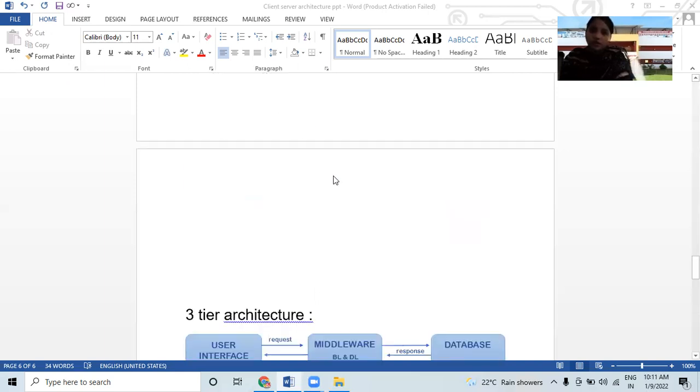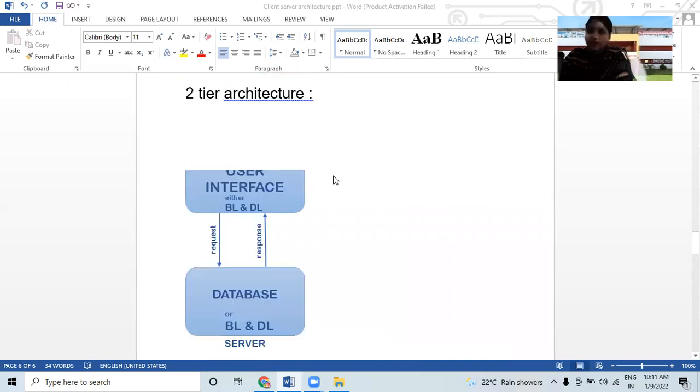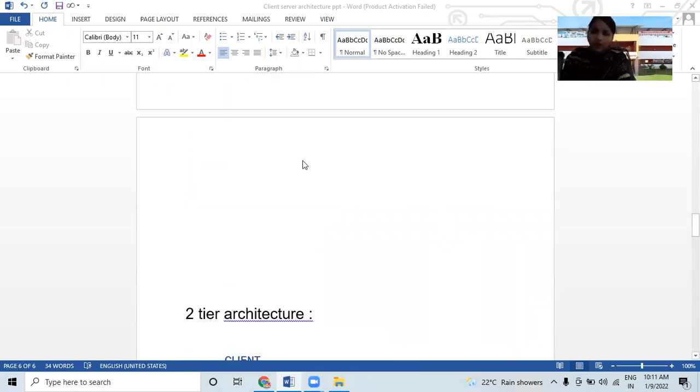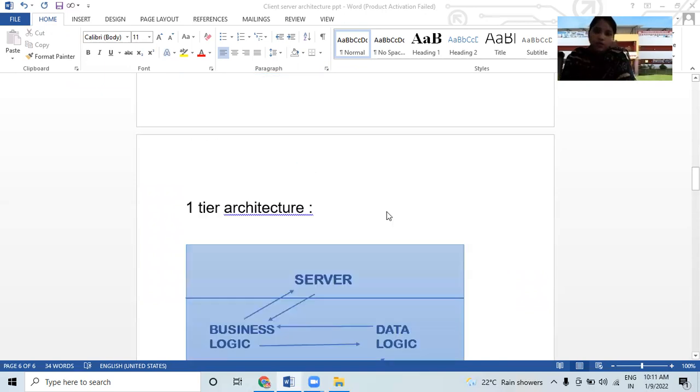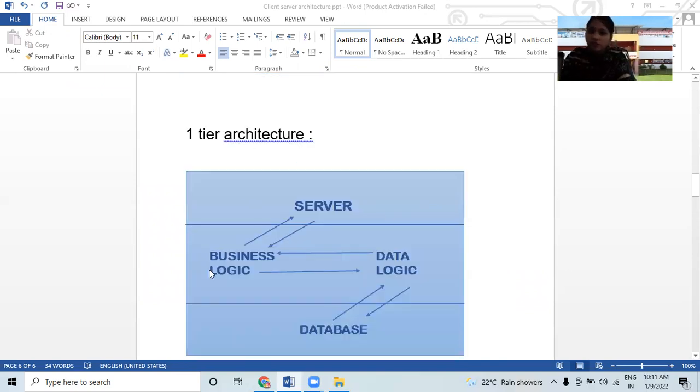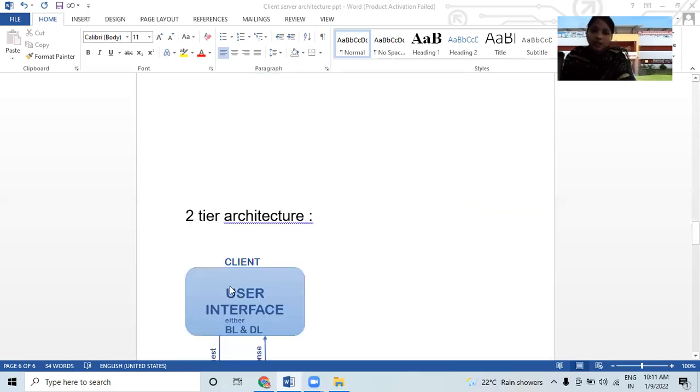Three-tier architecture we have studied. This is a two-tier architecture and a one-tier architecture. These are part of client and server architectures, right? So here you can see the client server having business logic, and the database having data logic. And in the second architecture we have studied the client servers.